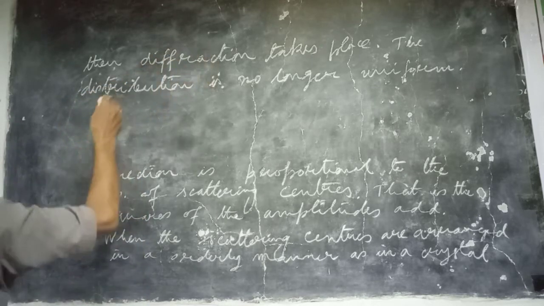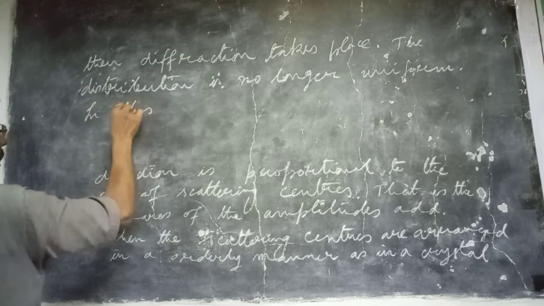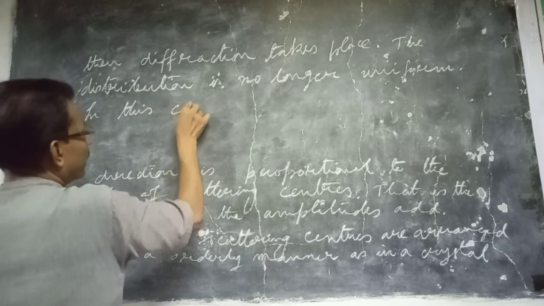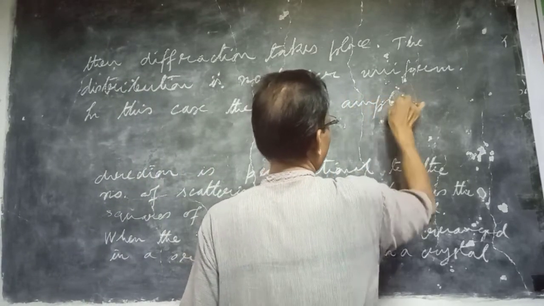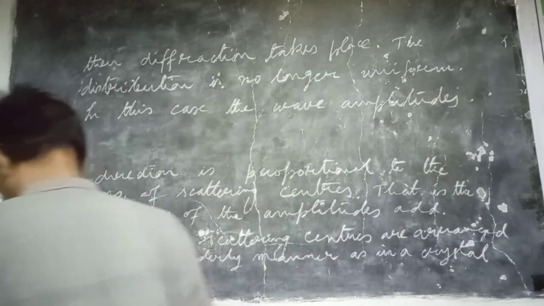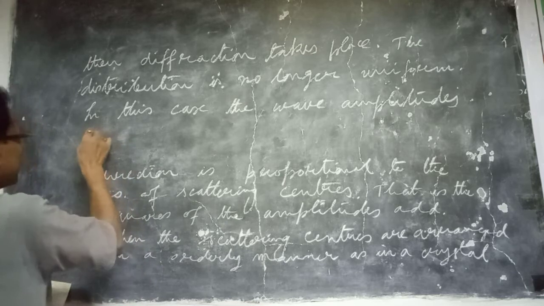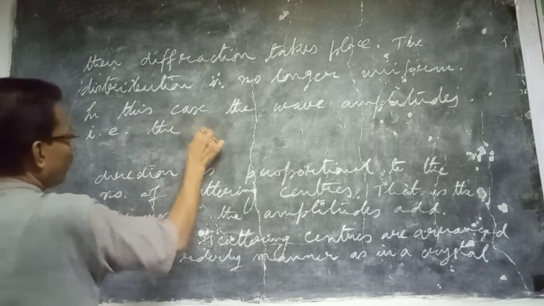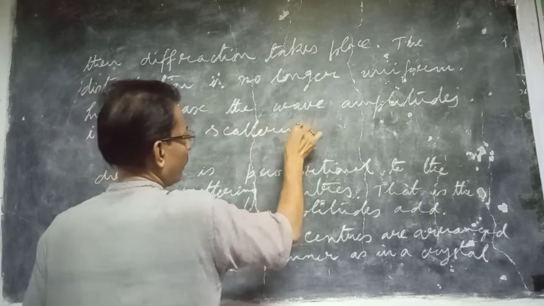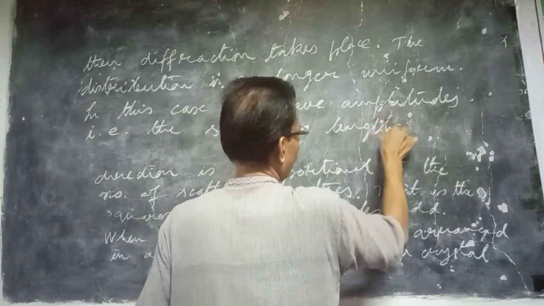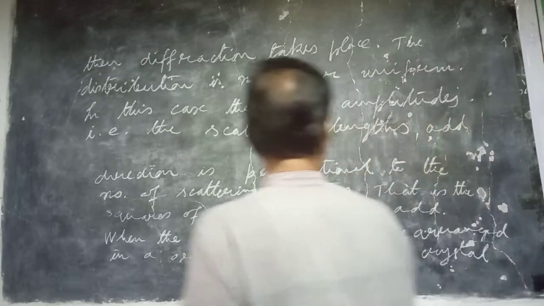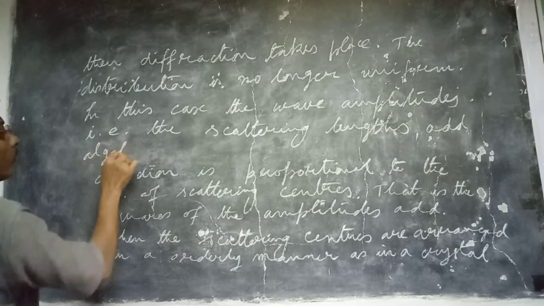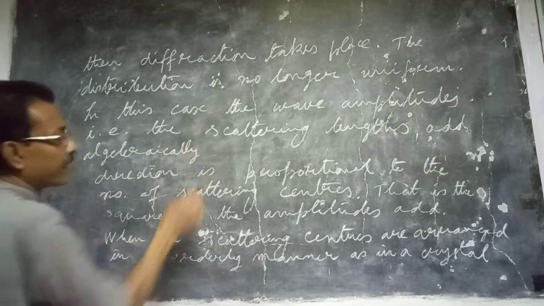Now the distribution is no longer uniform, and in this case the wave amplitudes, that is the scattering amplitudes or scattering lengths, have to be added algebraically, that is, you have to consider the sign.